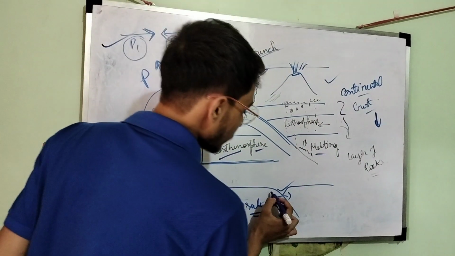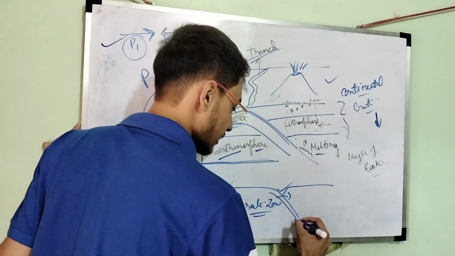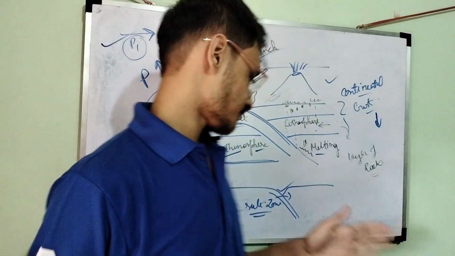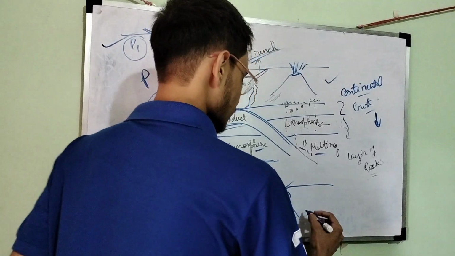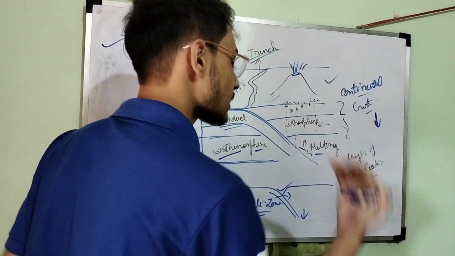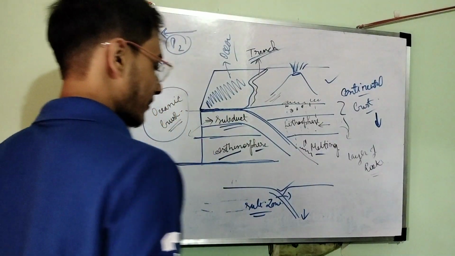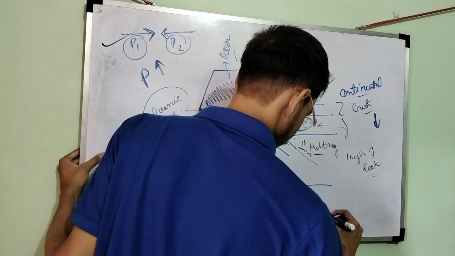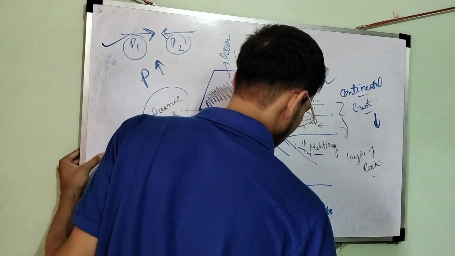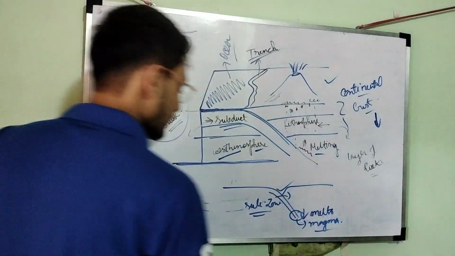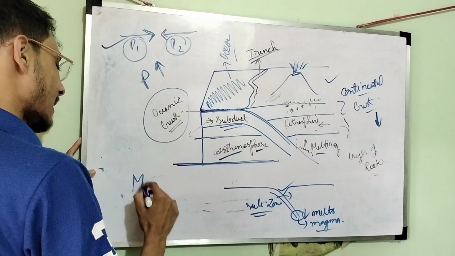So see, when the crust subducts, it goes below, and we know the geothermal temperature is very high here, right? Now due to this very high temperature, what is happening is it melts. Now if it melts, what will happen? Magma will be formed, and this will lead to the formation of a magma chamber.